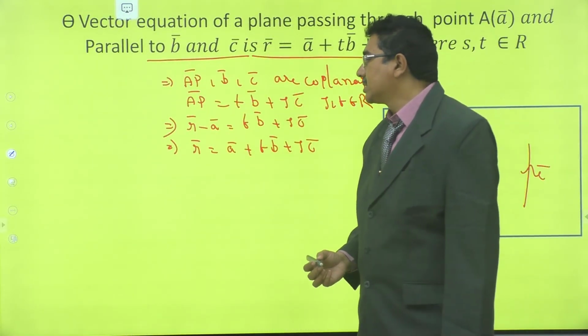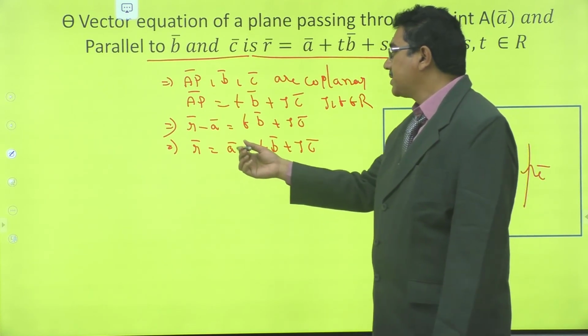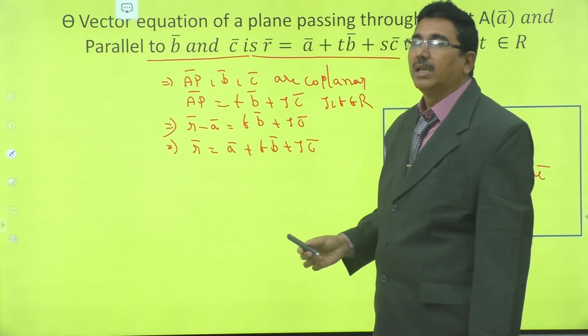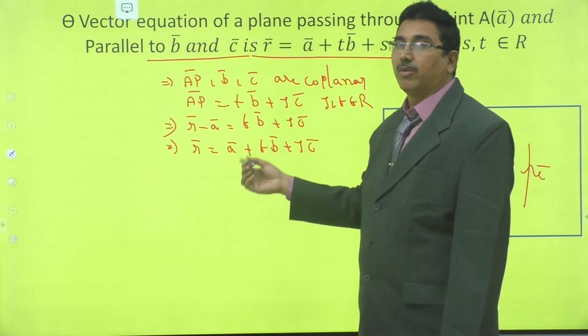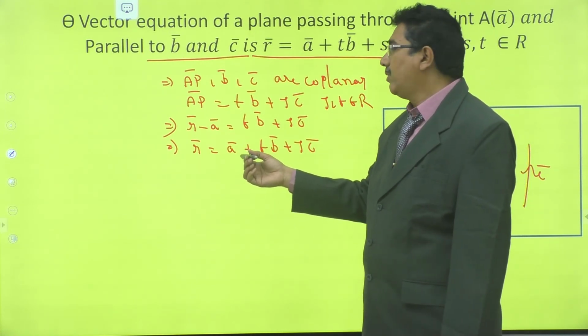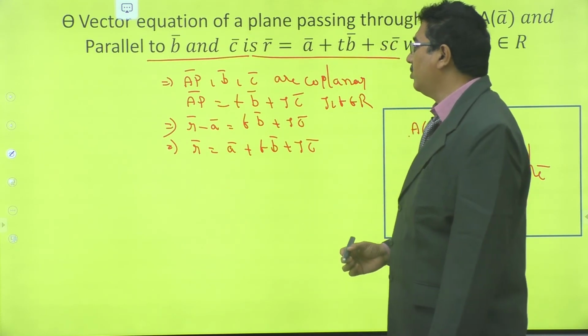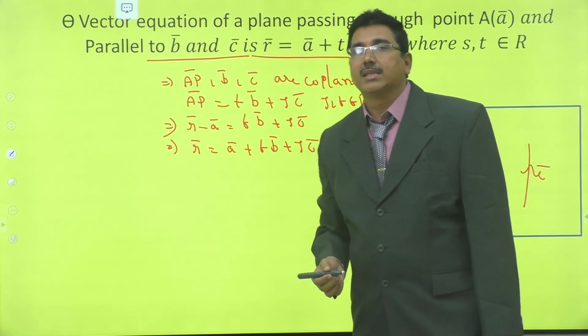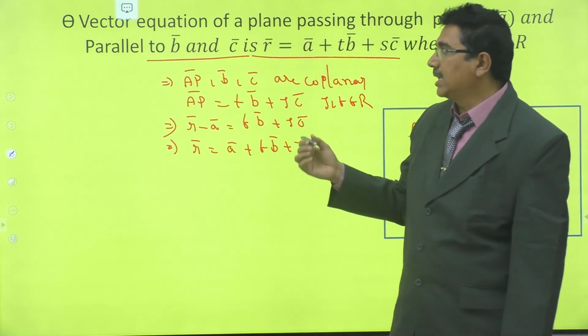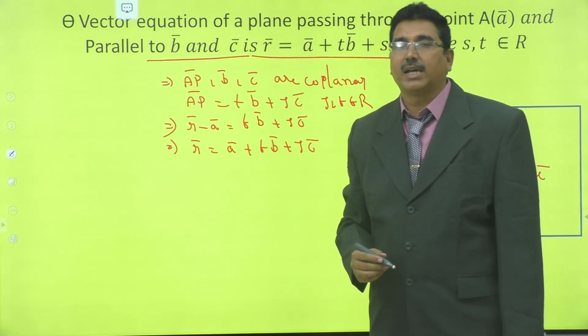Here also observe that the coefficient of A bar is 1. Here the plane passes through only one point, so its coefficient is equal to 1. Okay, this is the concept of addition of vectors.